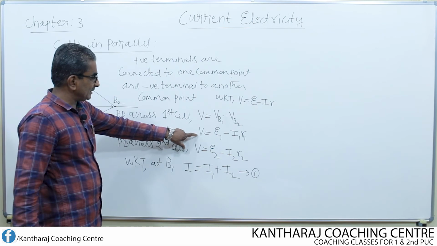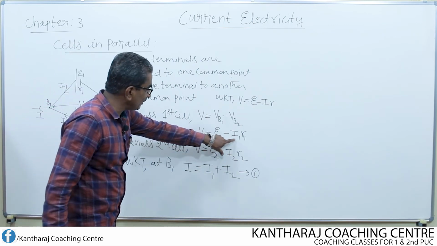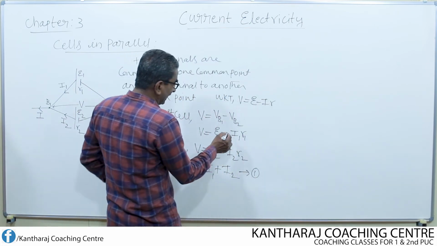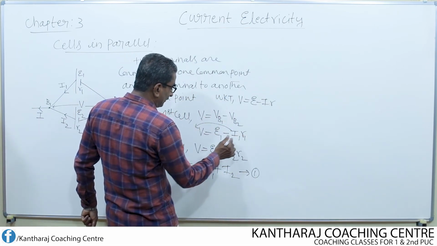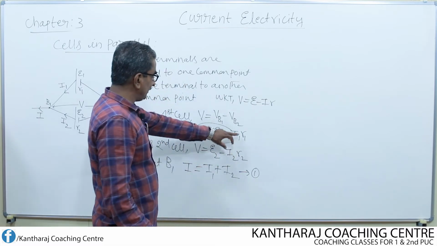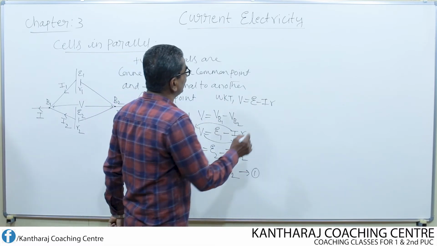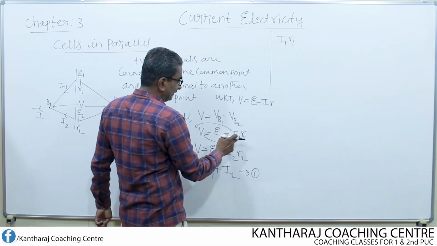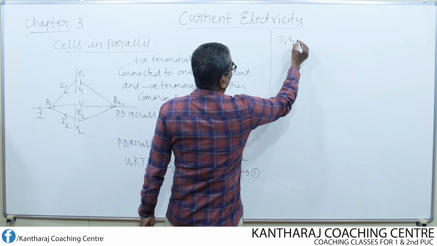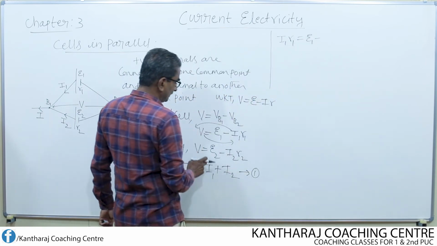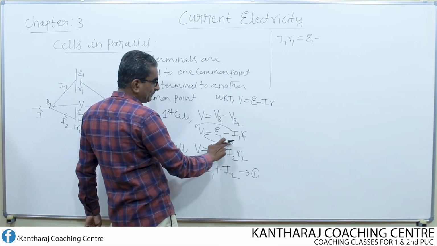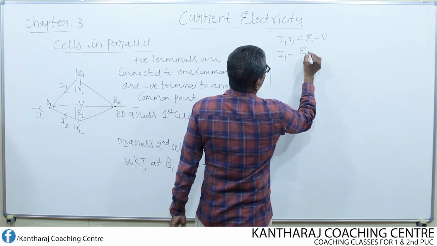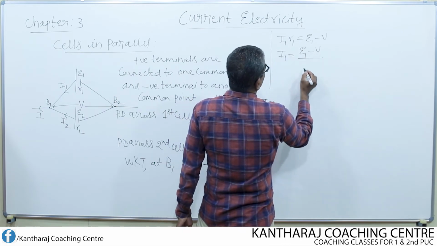Now look into this equation. From this equation, what is the value of I1? If I want to find the value of I1, all that I do is shift I1 into R1 to one side and V to the other side. By shifting I1 R1 to the left-hand side, minus I1 R1 becomes plus I1 R1, E1 remains there only, and shifting V to the other side, plus V becomes minus V. So what is I1 now? I1 is equal to E1 minus V divided by R1.